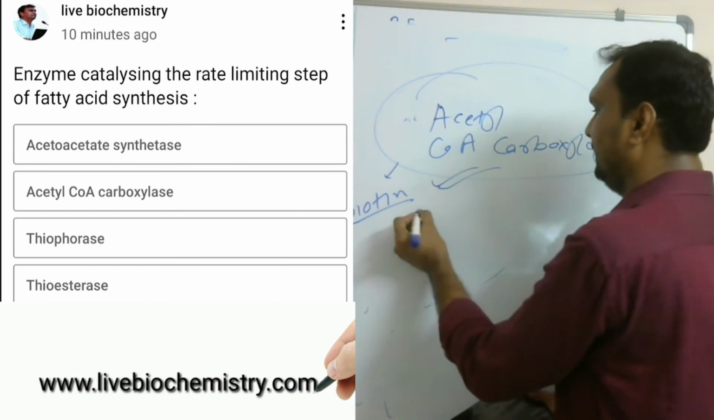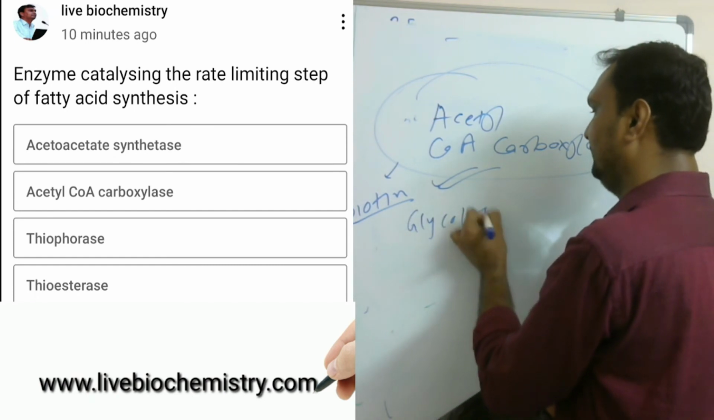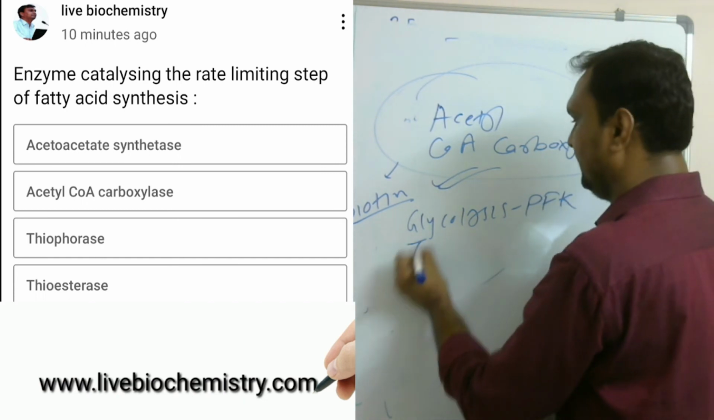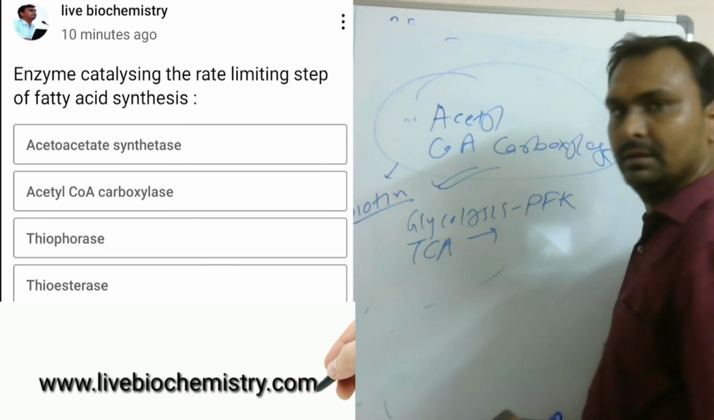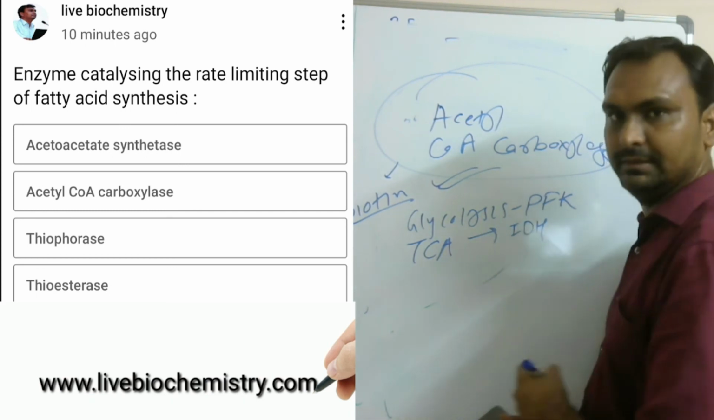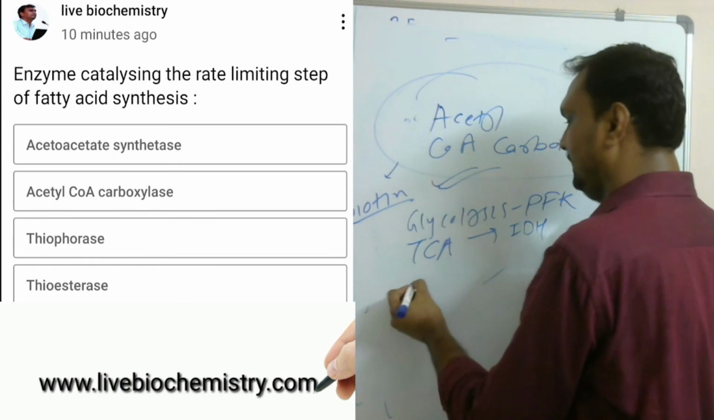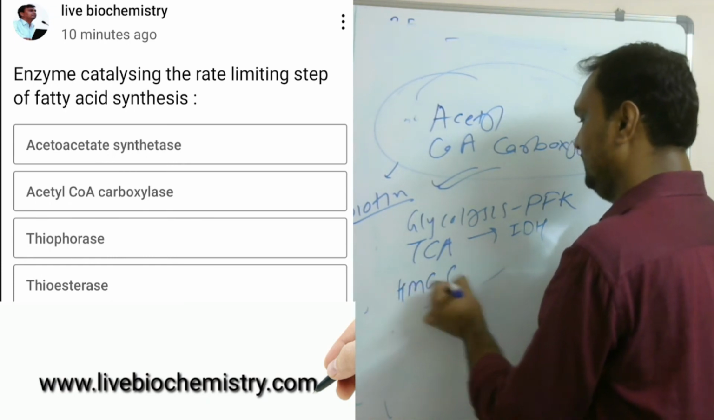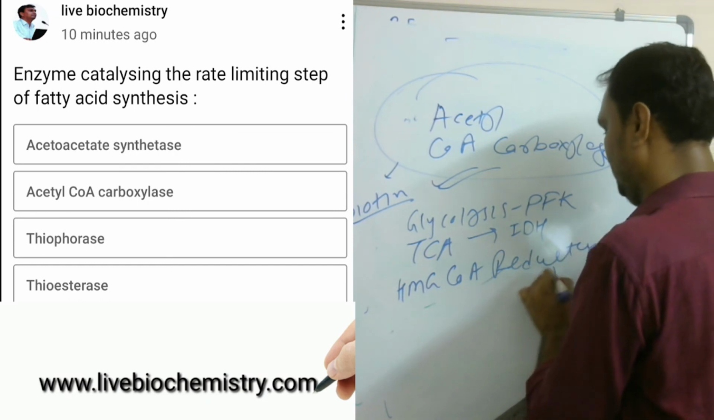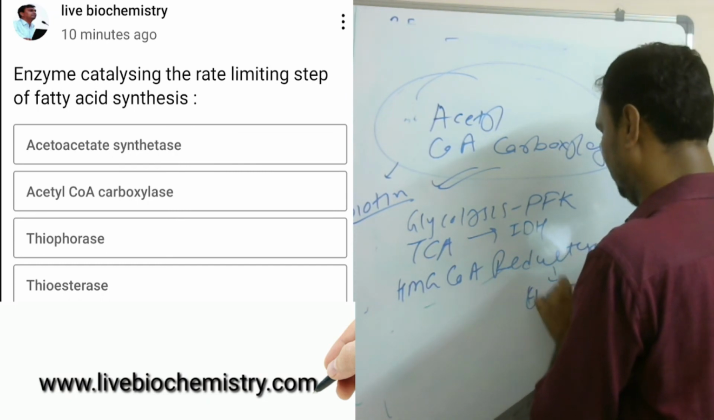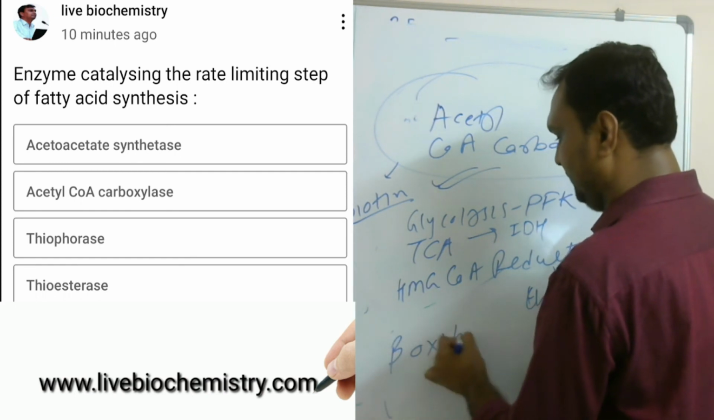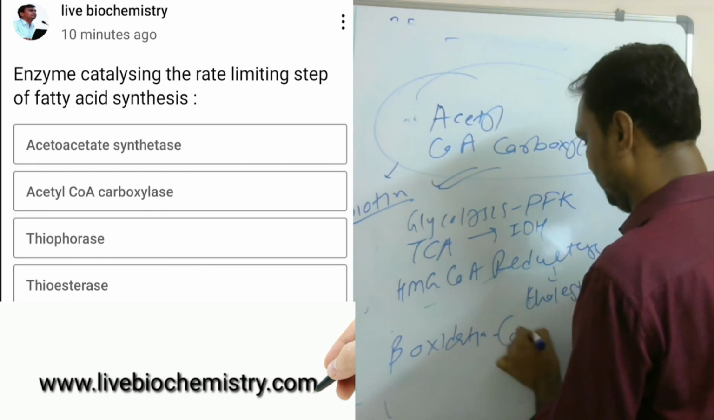Other key enzymes: for glycolysis, the key enzyme is phosphofructokinase. For the TCA cycle, the key enzyme is isocitrate dehydrogenase. For cholesterol biosynthesis, the key enzyme is HMG CoA reductase. For beta oxidation, the key enzyme is carnitine transporter.